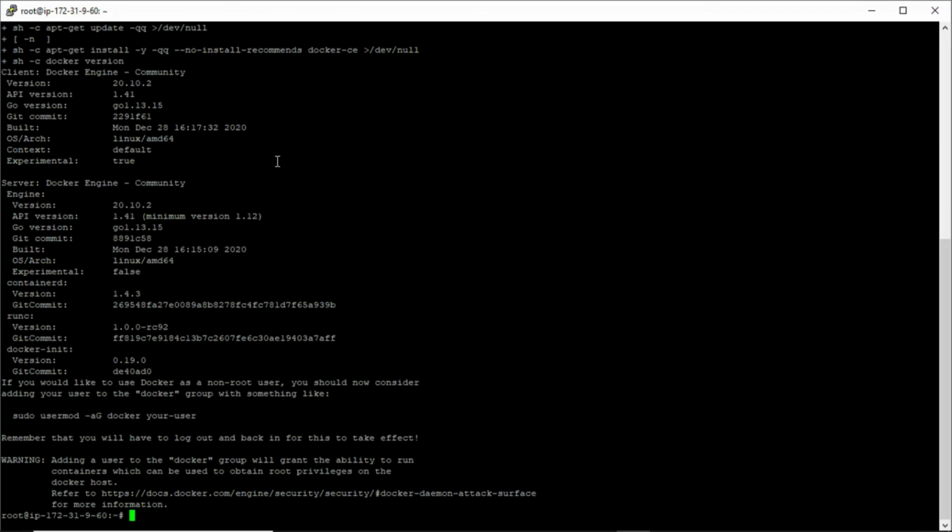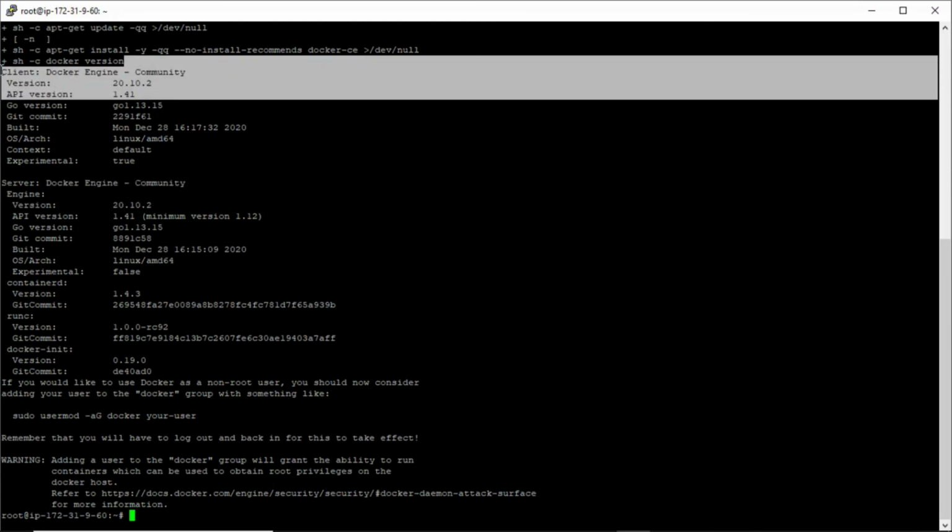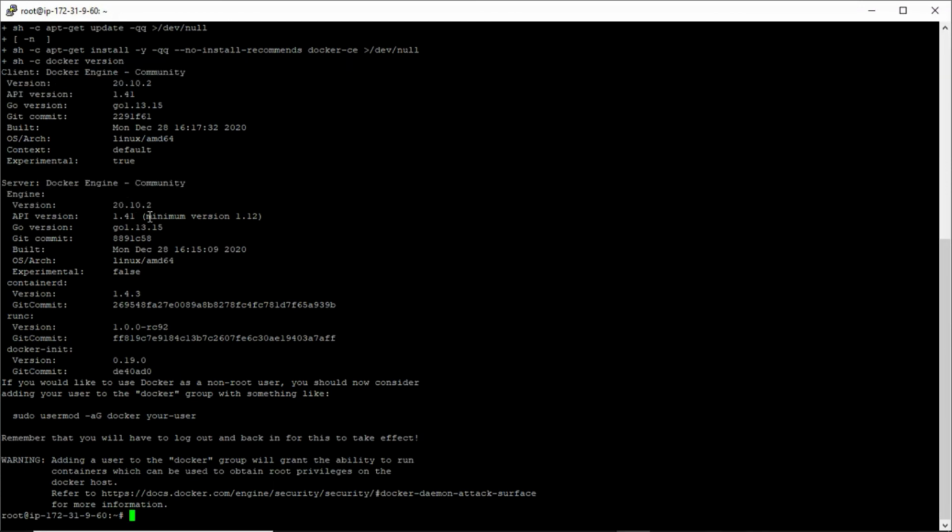Docker installation is now complete. It has installed Docker Engine Community Edition server as well as client. Both of them are of version 20.10.2, which are latest as of now.